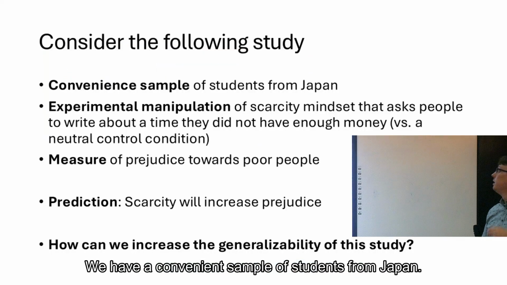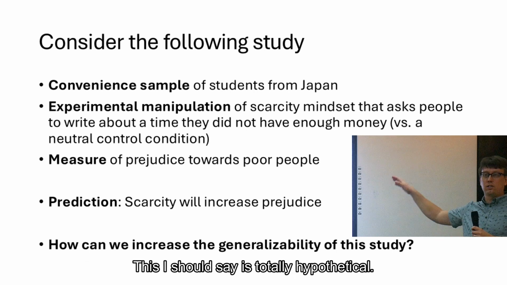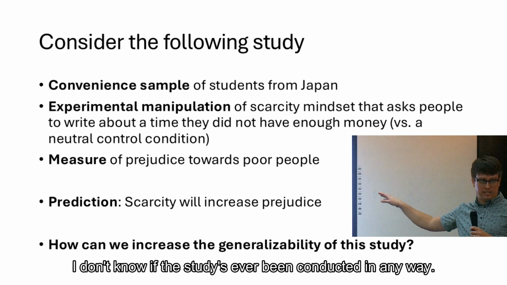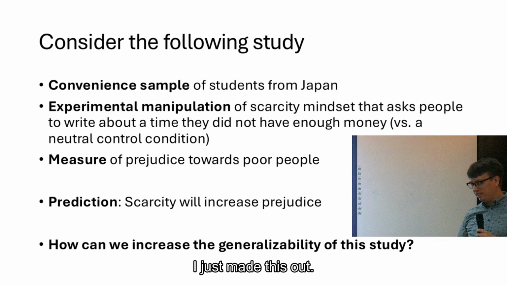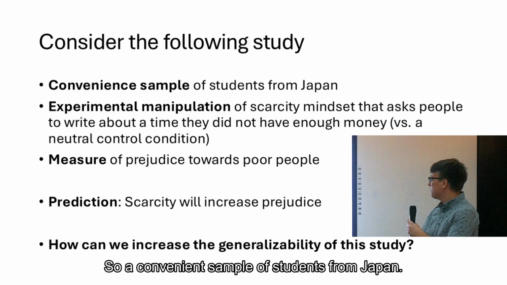Following example: we have a convenient sample of students from Japan. This, I should say, is totally hypothetical. I don't know if this study's ever been conducted in any way. I just made this up. So, a convenient sample of students from Japan.